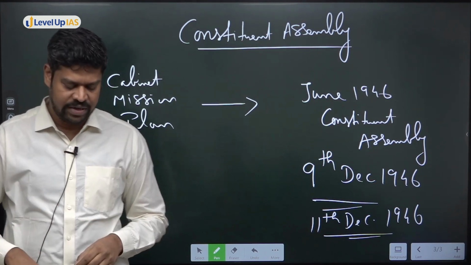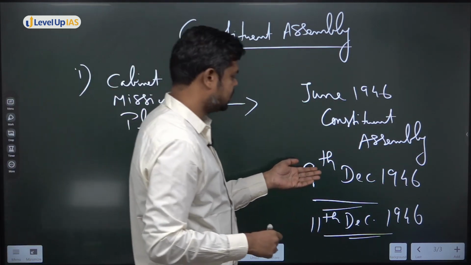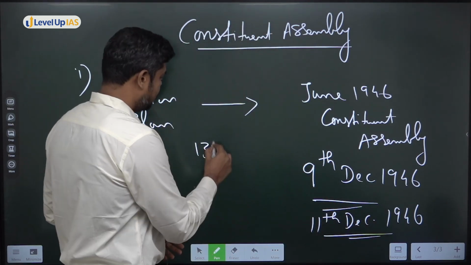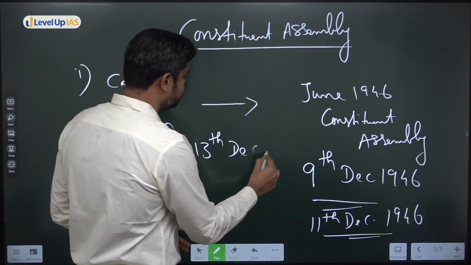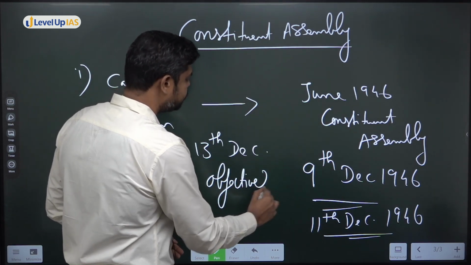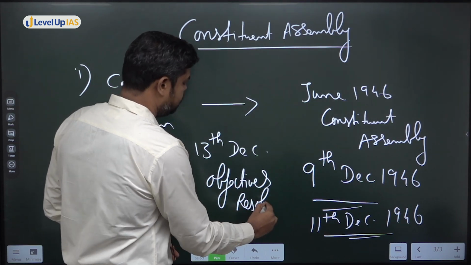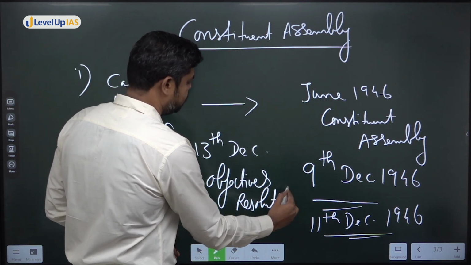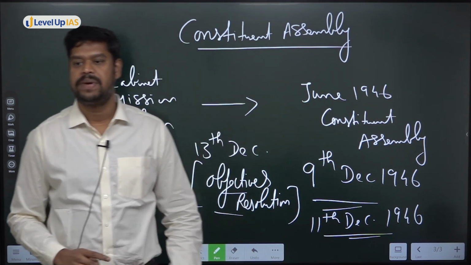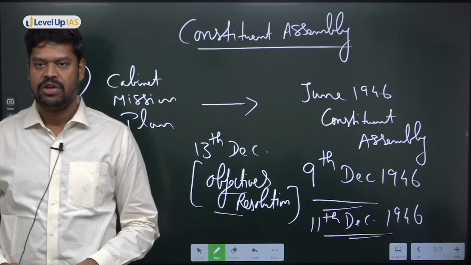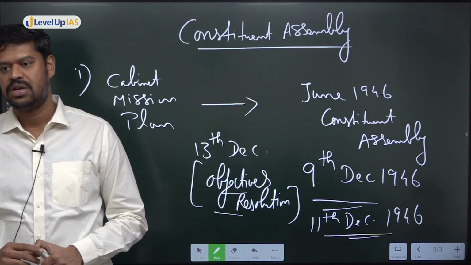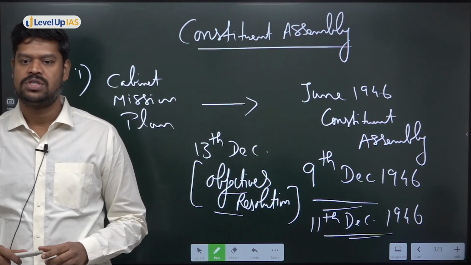Okay, there is one more significant date that I wanted to say. 9th December, for the first time they met. 11th December, the president was elected. 13th December, Pandit Jawaharlal Nehru introduced what is called the Objectives Resolution. Okay, in the next class when you come, I'll ask you what this Objectives Resolution is. And not only that, I'll also ask the question of the preamble, whether it was first to be drafted. If you say it is not first to be drafted, then what is the reason why it is not the first to be drafted? So I want answers to both the questions in the next class.